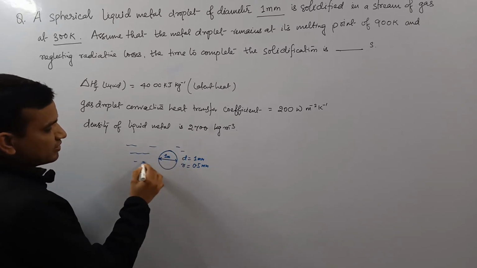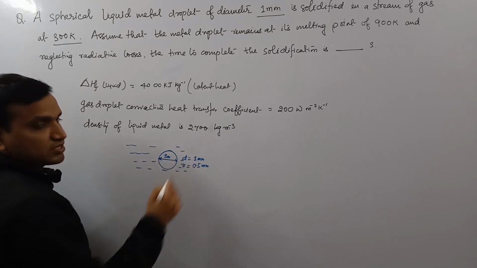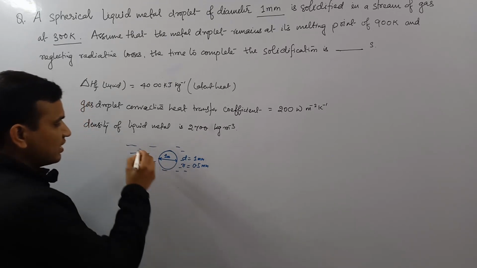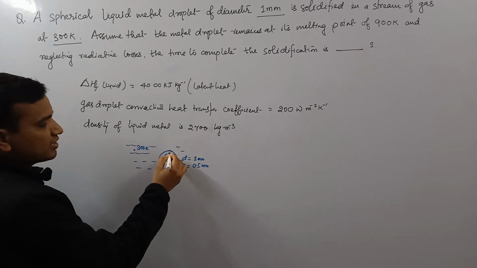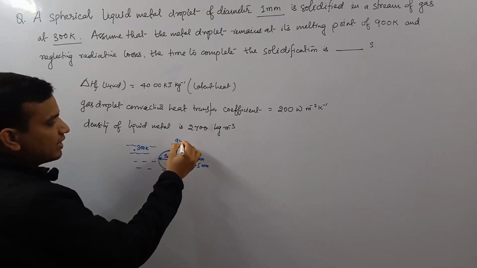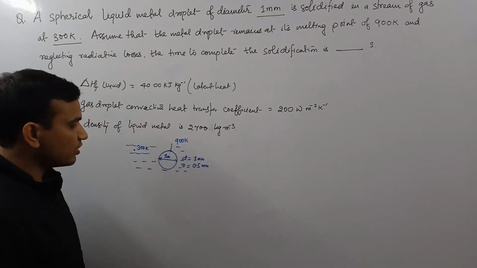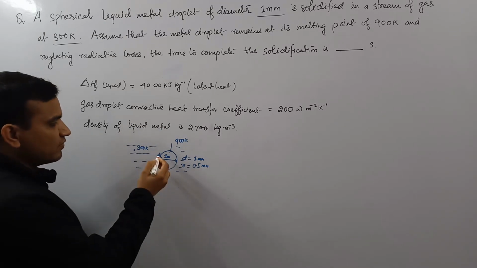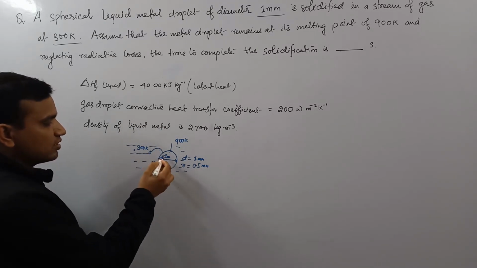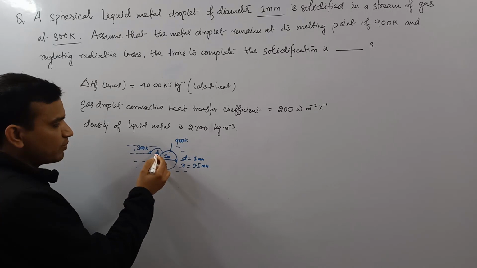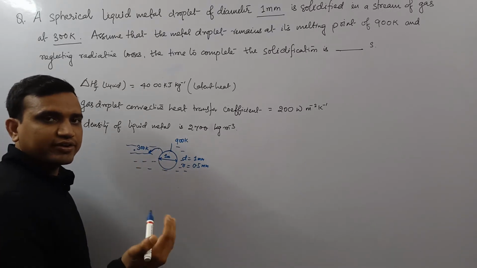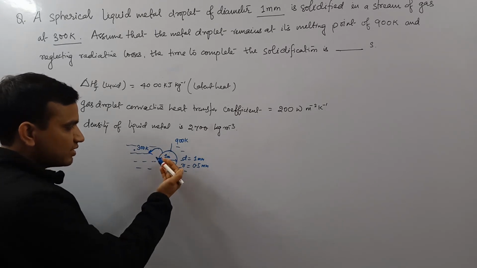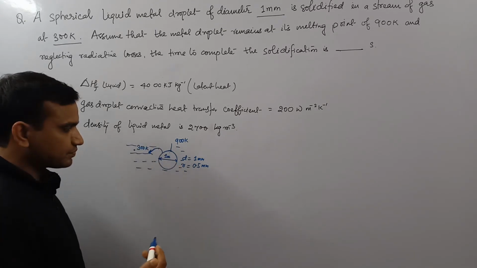This is a liquid droplet in a stream of gas, and this gas temperature is 300 Kelvin. And what is the melting point of this? It is 900 Kelvin. So the heat will dissipate from this body, the liquid droplet, to this gas, right? And this whole heat transfer is taking place at this same melting point, right?